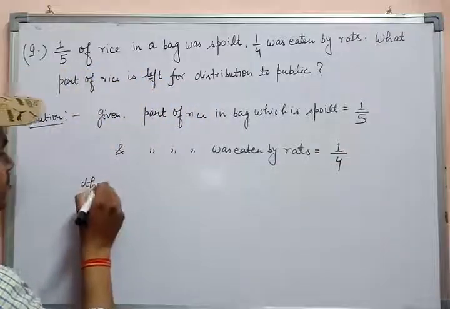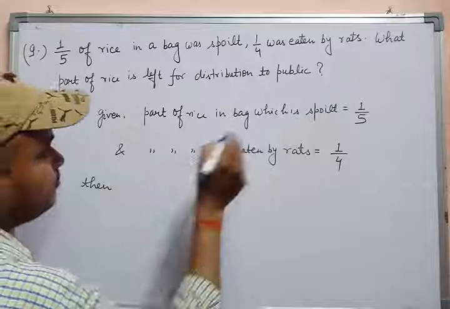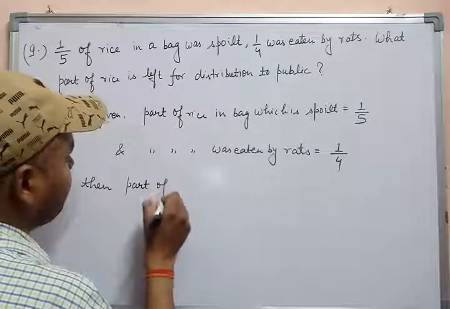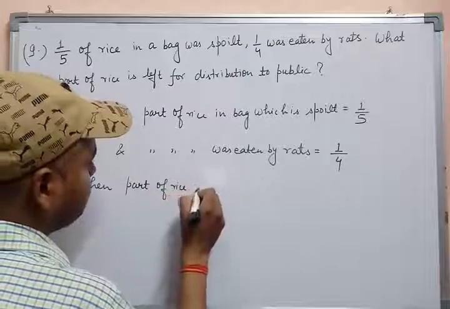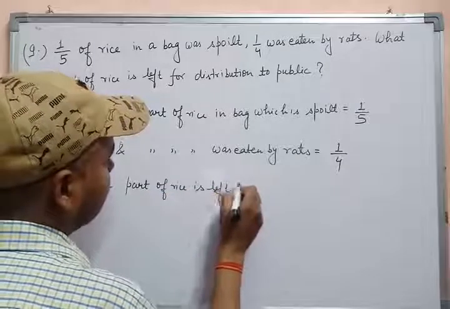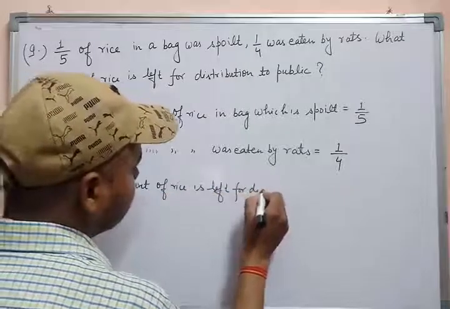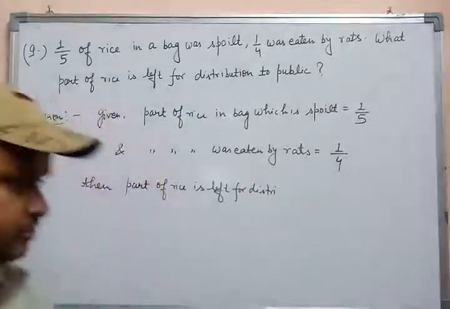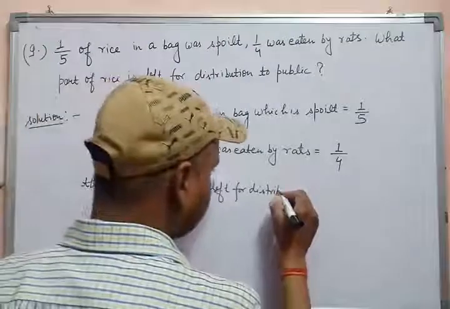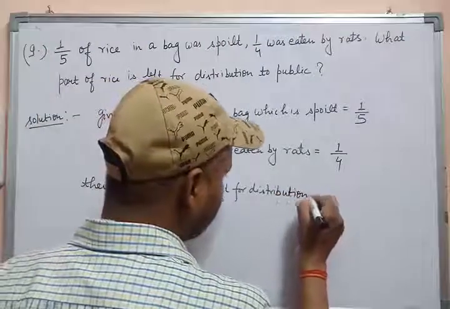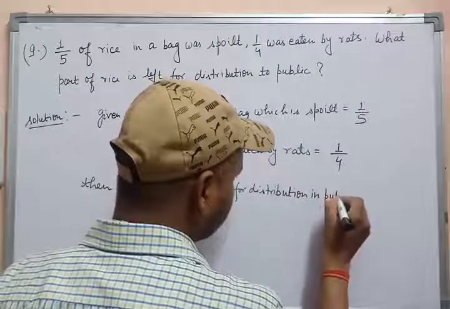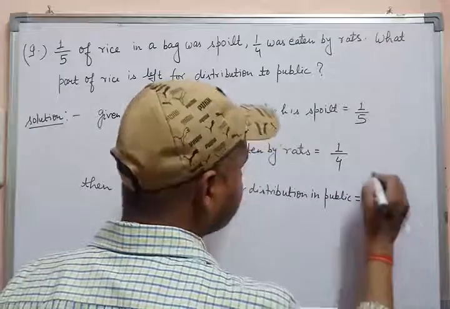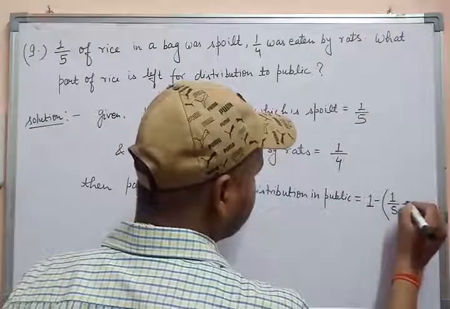Then we have to find the part of rice left for distribution to the public, which is equal to 1 minus (1/5 plus 1/4).